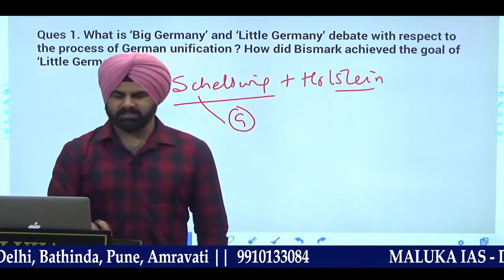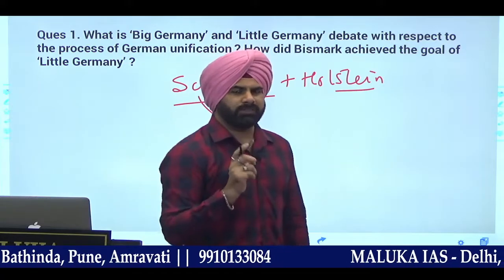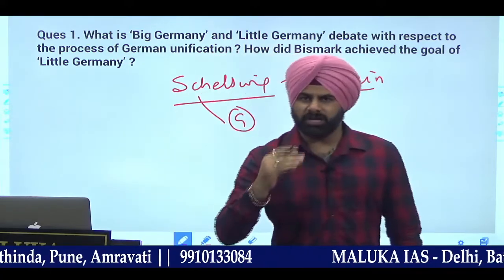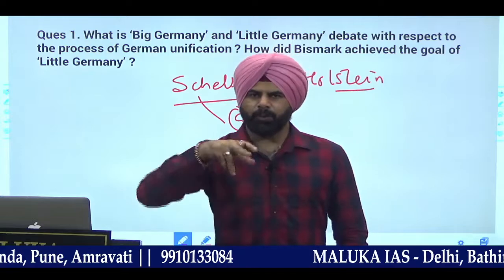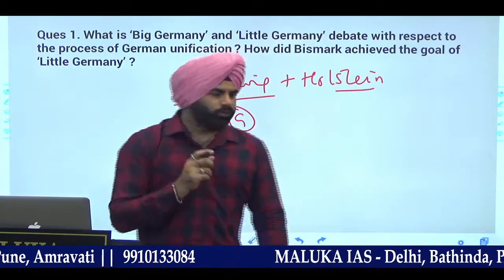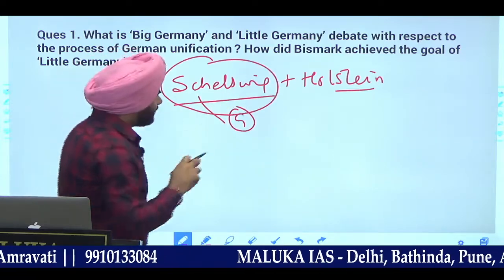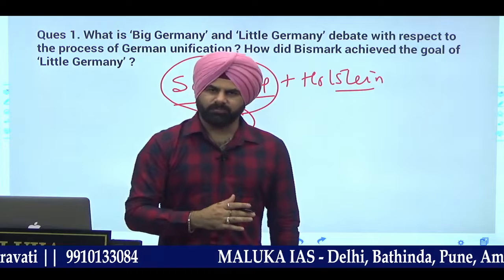where whose dominance is there, and where whose dominance is not there. Schleswig, he understood one thing very clearly, that it was a little far from Prussia and the population here was comparatively less. He was in a position to purchase, defeat the ruler of Denmark, and get Schleswig for himself.